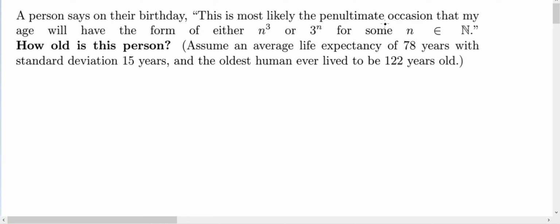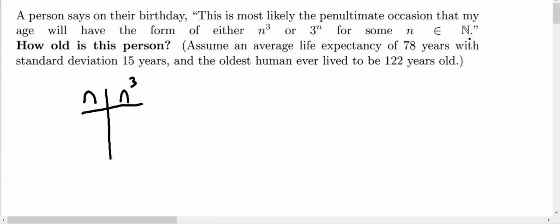So the word ultimate, its true definition means the last in a sequence. So penultimate means second to last. So what we're looking for is the second to last age that is expressed in either form n cubed or 3 to the n for some n as a natural number. So natural numbers are 1, 2, 3, the counting numbers. So let's just kind of test some out for n cubed and 3 to the n and see what we get. So n cubed, if we do n versus n cubed,